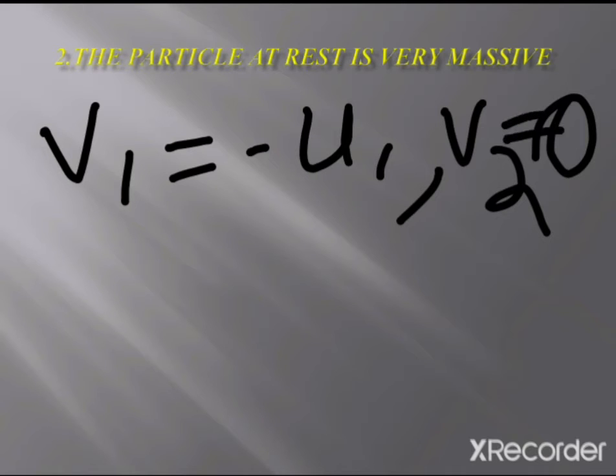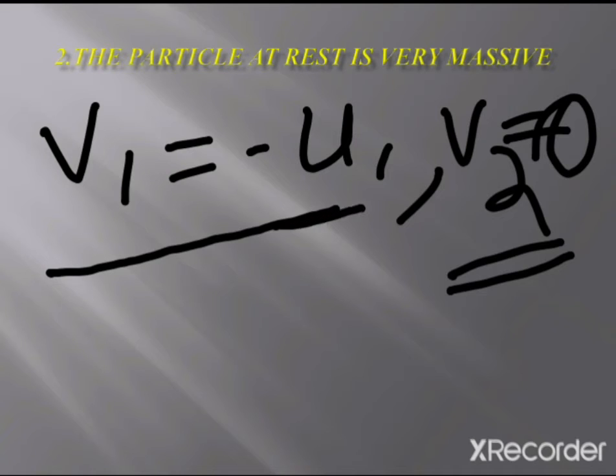The massive particle will remain at rest and the moving light particle after collision will move in the reverse direction with the same velocity. v1 is the final velocity, which is equal to minus u1, where u1 was the initial velocity. So the light particle after collision will move in the reverse direction with the same velocity, and the massive particle continues its rest position.